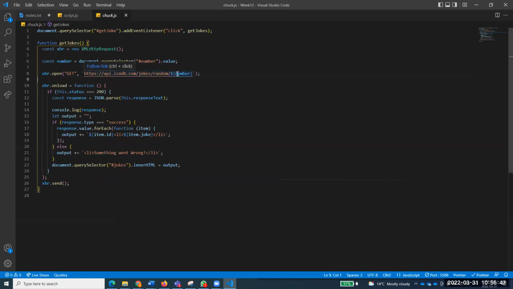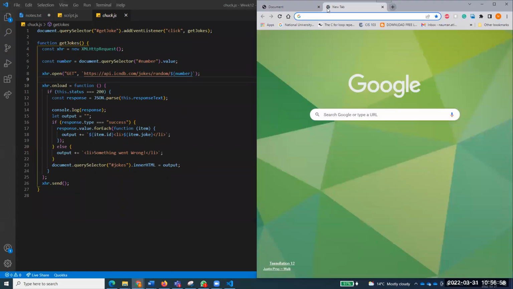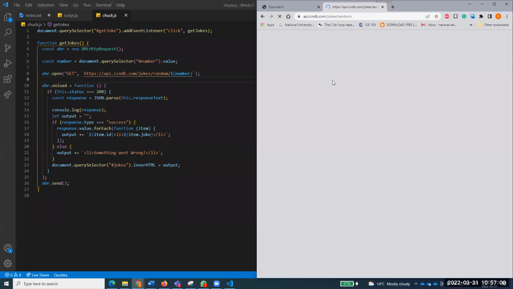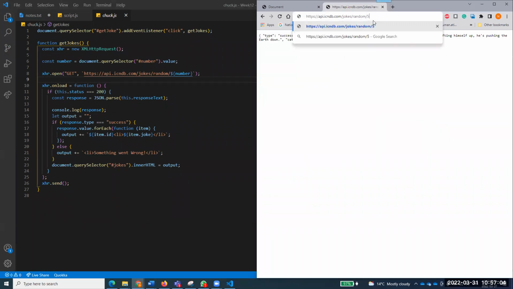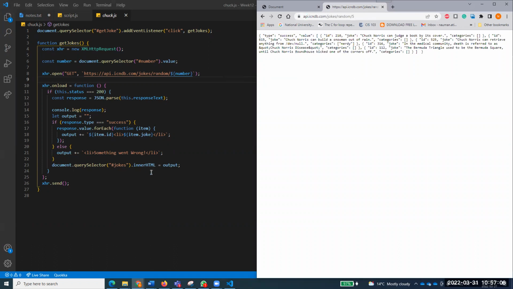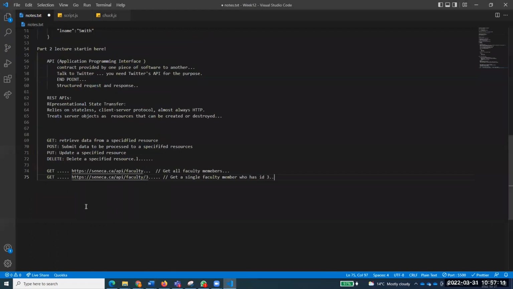I am doing this slash number. You understand this number is coming from my HTML. I'm taking this from my text file, so what it is doing is just plugging in that number. You remember I was showing you that if you plug in some number to this API, random brings up one joke, and if I say, for example, random 5, it brings up 5 jokes. So if you plug in something, it will just bring that type of information. If you say a single ID, it will bring that one.